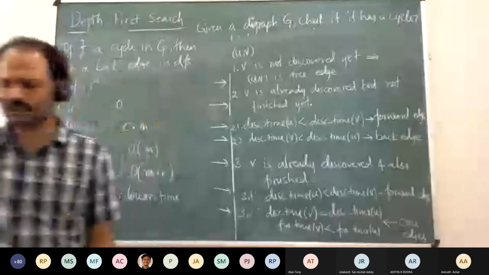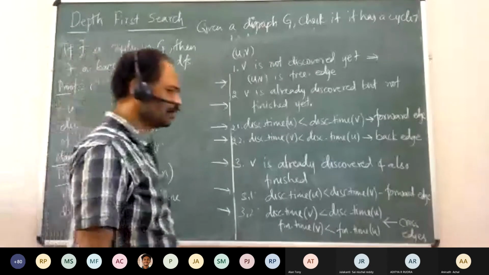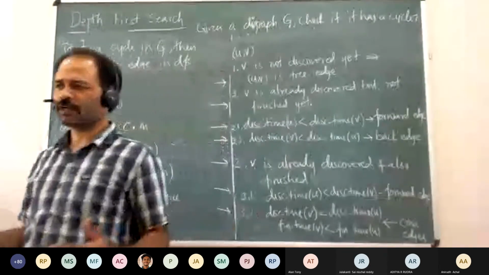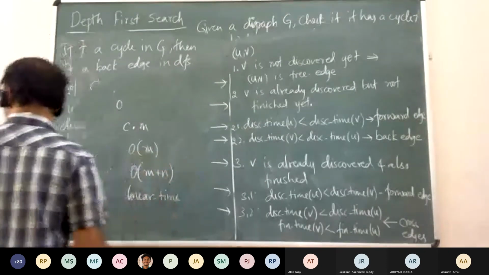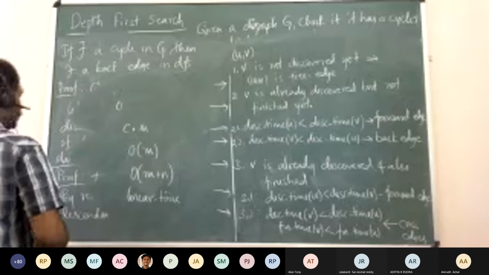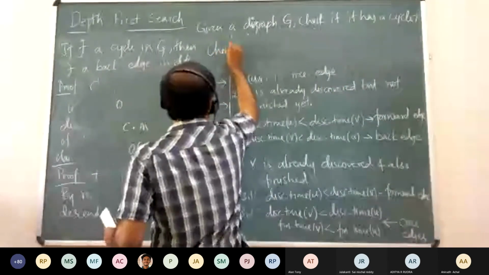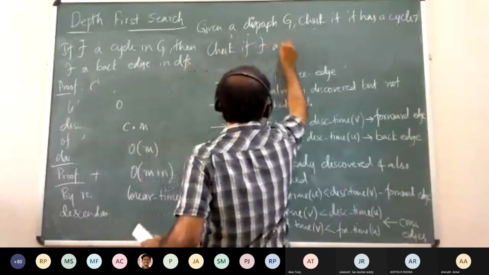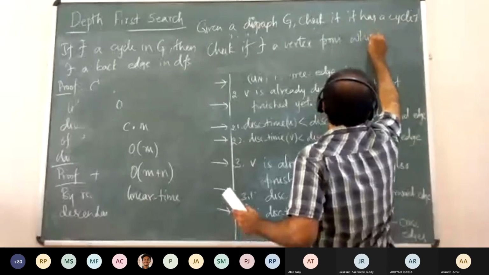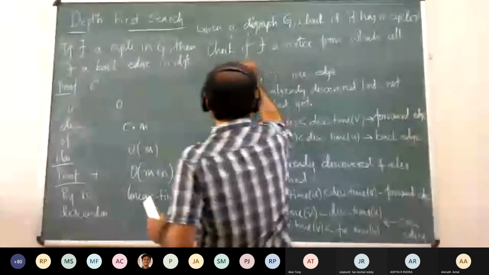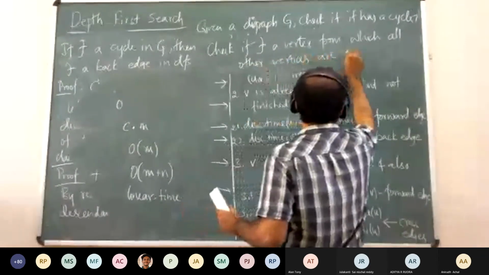Suppose you are given a directed graph, and you want to check if there exists a vertex from which every other vertex is reachable. Can you come up with an algorithm for that? Check if there exists a vertex from which all other vertices are reachable.